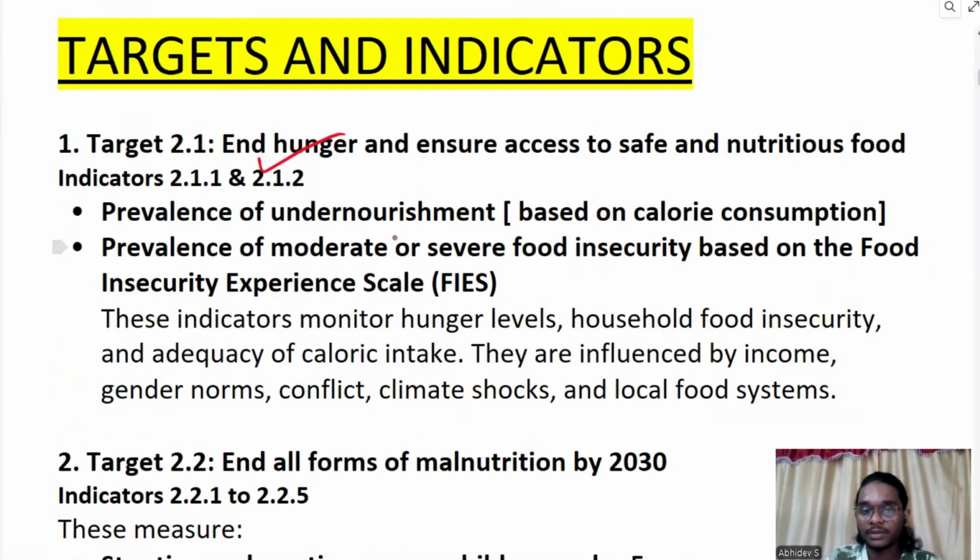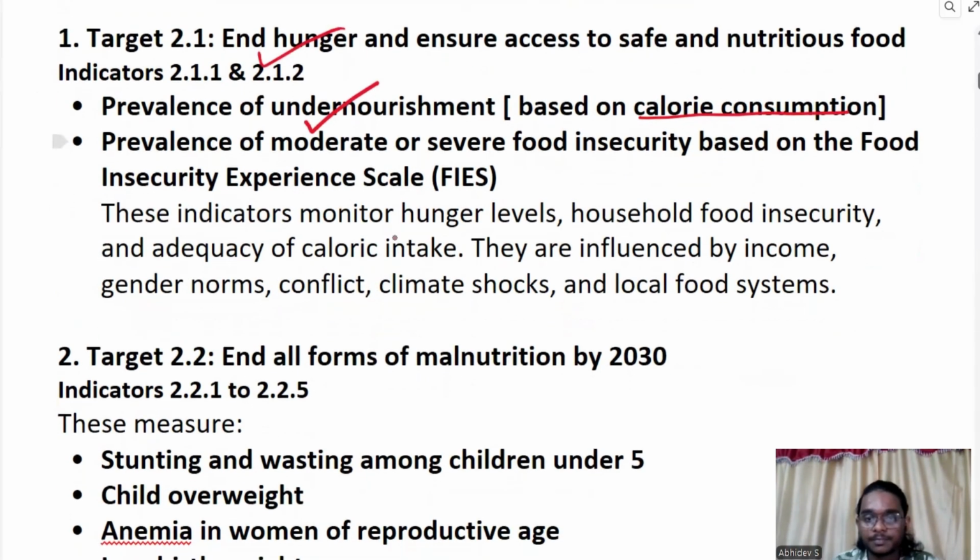Using indicators, and the indicator used in this case is the prevalence of undernourishment, which can be measured through the calorie consumption method. We have many methods, right? For rural areas, the calorie consumption should be this. For urban areas, there is a definite quantity of calorie consumption. So each country has its own model, and the world union has given a universal picture. We can use that to calculate this. So based on calorie consumption, we can understand the prevalence of undernourishment.